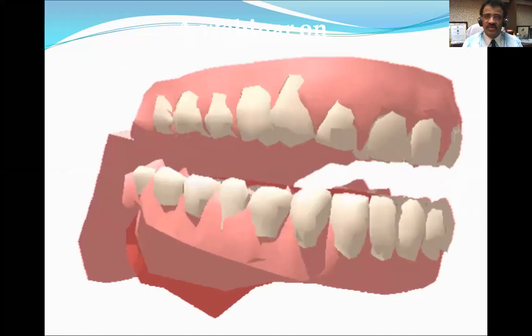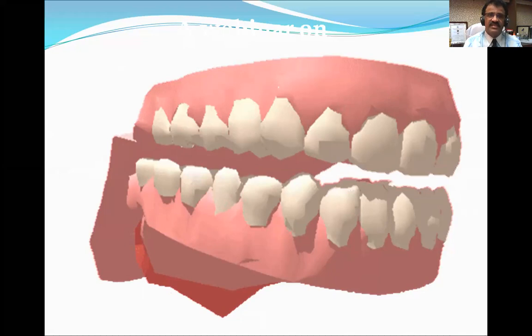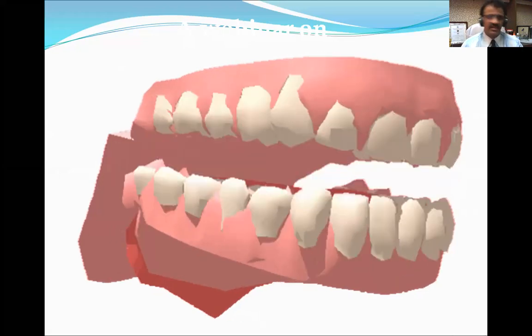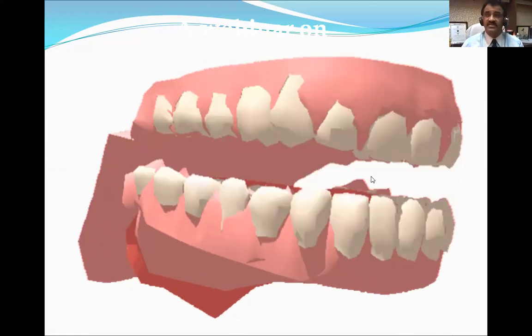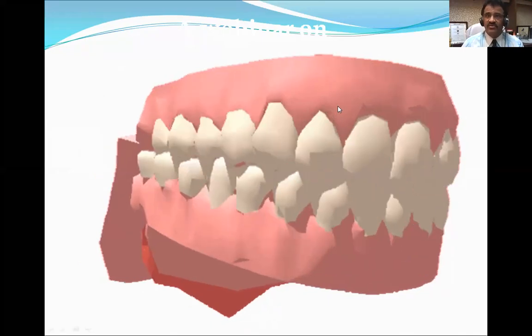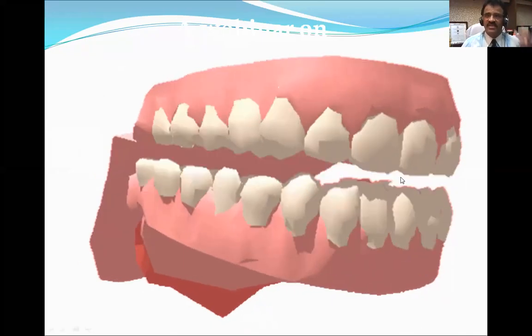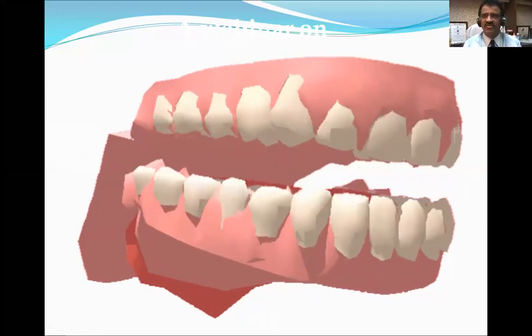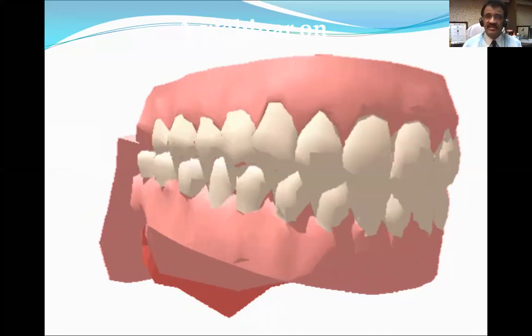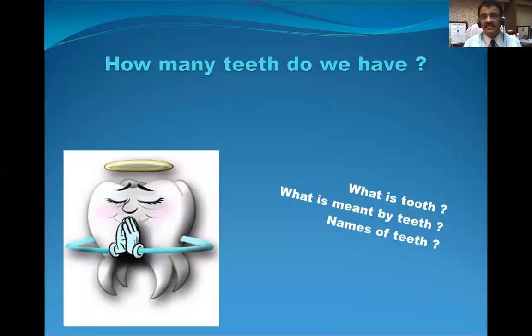Now most of you have completed 18 years of age and you have experienced the eruption of teeth in your own body and in your mouth. So some things you must be remembering, plus you must be remembering the primary knowledge of teeth, like how many teeth are there and how teeth erupt, what is meant by tooth, what is meant by teeth, names of teeth.